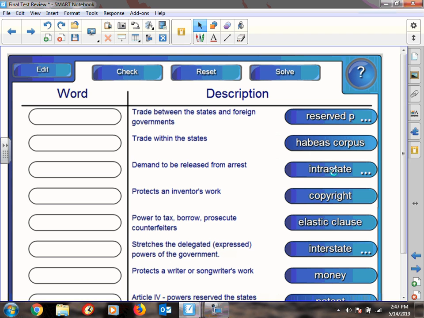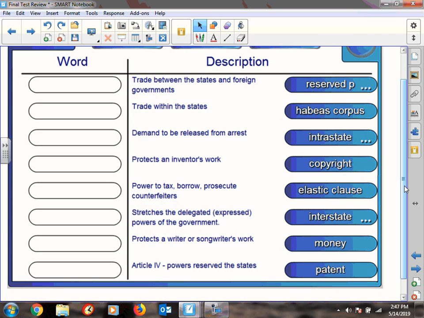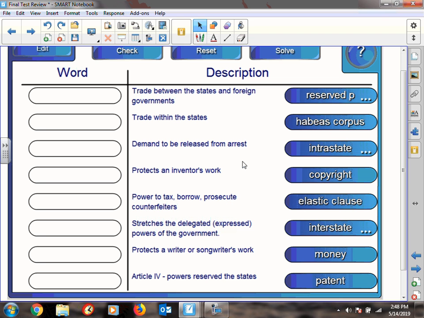All right, and here are those terms that we had at the end. See if you can match those up. What is trade between states and foreign governments? Trade within the states. A demand to be released from arrest. What protects an inventor's work? What is the power to tax, borrow, or prosecute counterfeiters? What stretches the delegated powers? What protects a writer or songwriter's work? And Article 4, powers that are reserved to the state. You want to try to do that before I hit solve, so hit pause now.